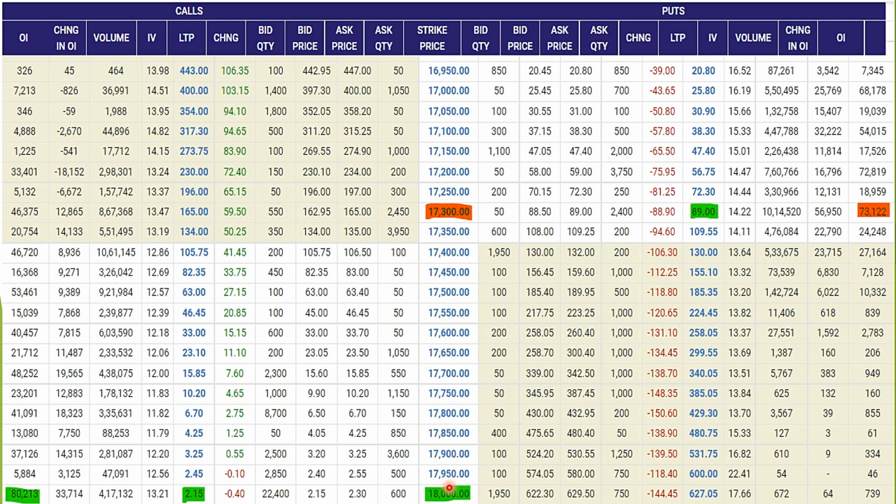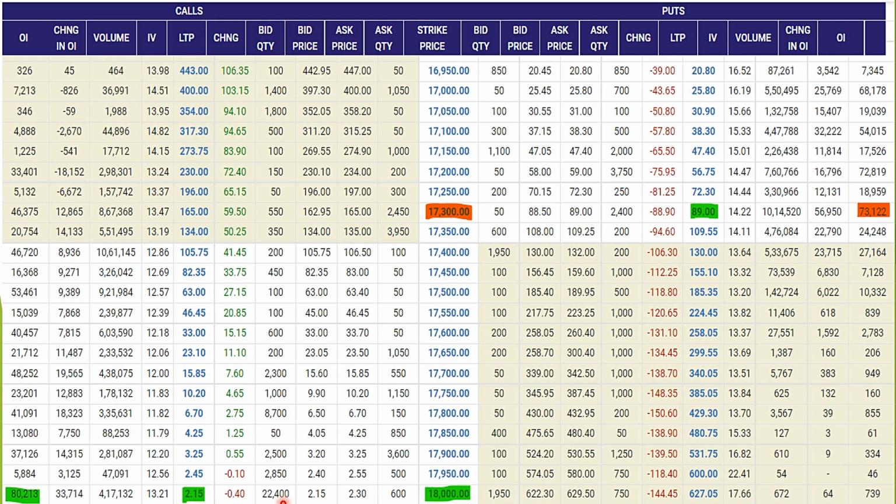People may say that 18,000 is a resistance level because there is a highest open interest of 80,000 contracts. What do you think? Is this a resistance level? Have people shorted this 18,000 strike call for rupees 2.15? If I am a market maker and I decide support and resistance, will I sell options which cost so low and decide to make it a resistance level? Absolutely not. That's childish. Because in 6 days, decay will be just 2 rupees.